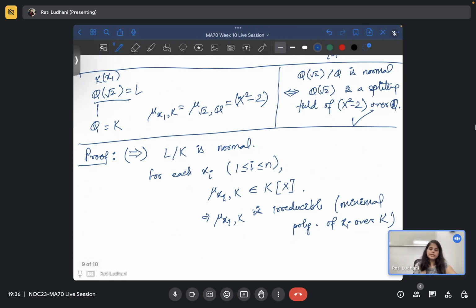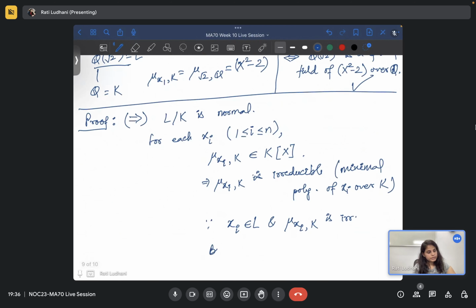Now from the normality, what do we know? It contains all the roots. Why is that? Because there is one root, xi, since xi belongs to L and mu xi comma k is irreducible.